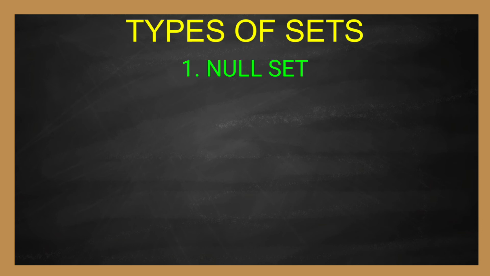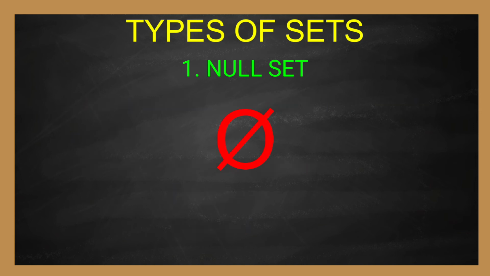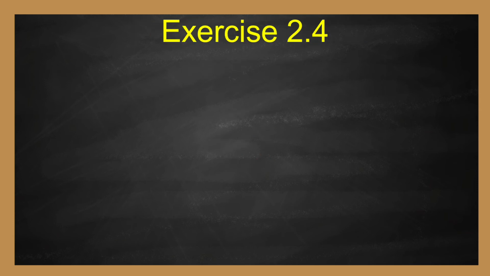Number 1. Null set. A set is said to be null set if it contains no elements. Null set is also known as empty set or void set. Empty itself means nothing is present. Generally, null set represents using the symbol phi. Now, to learn some examples, let us jump into exercise 2.4.